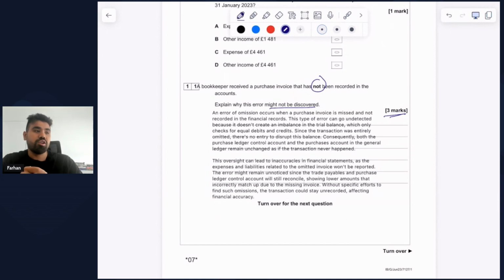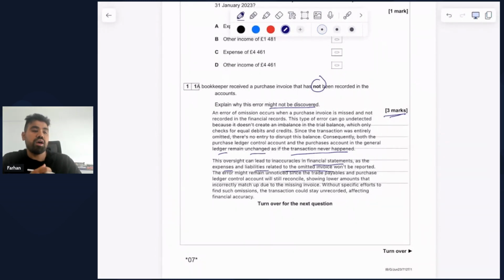This type of error can go undetected because it doesn't create an imbalance in the trial balance, which only checks for equal debits and credits. Since the transaction was entirely omitted, there is no entry that can disrupt this balance. Consequently, both the purchase ledger control account and the purchase account in the general ledger remain unchanged as if the transaction never happened. This oversight can lead to inaccuracies in financial statements as the expenses and liabilities related to the omitted invoice won't be reported.